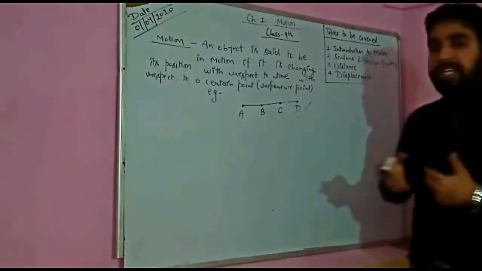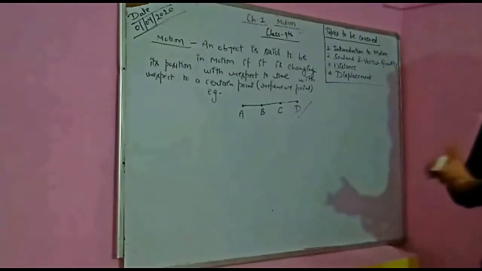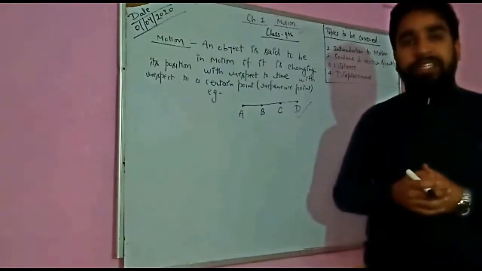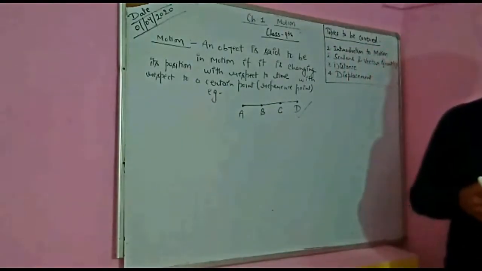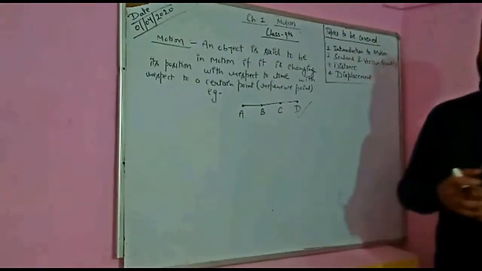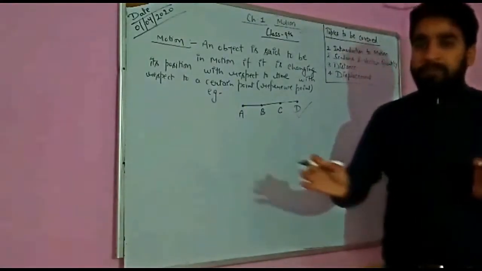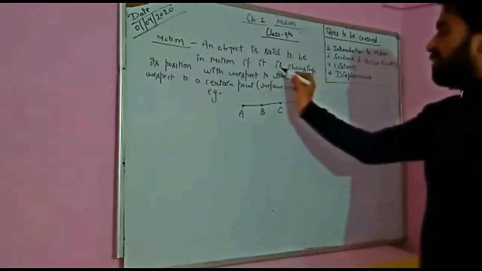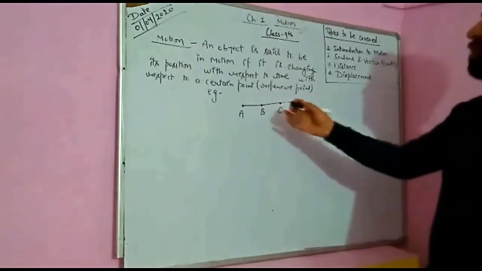For example, we are sitting in the train. So the location of the train currently is say Kicha, and after 15-20 minutes we found the location is Bahedi, and after 1 or 1.5 hours we found the location of the train is Bareilly. So we are very sure that the train was in motion during that interval. So an object is said to be in motion if it is changing its position with respect to time and with respect to a certain point.